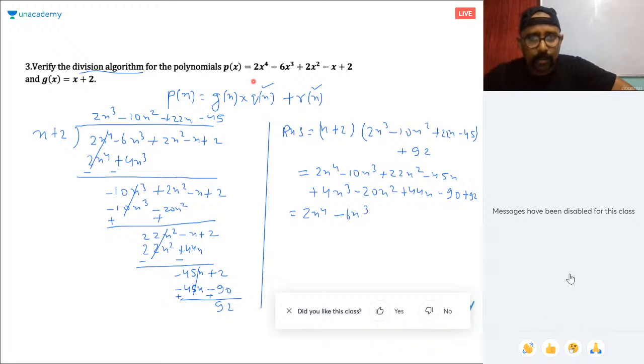Keep checking. You got this? Yeah, you got minus 6x cube. Now, 22x square and minus 20x square, that is what? 22x square minus 20x square is 2x square. Then minus 45x and plus 44x is what? Minus x. So you got this as well. And minus 92 plus 92 is plus 2. So this is the right division algorithm that we check. So this is the RHS that we check. And now RHS is equal to LHS.